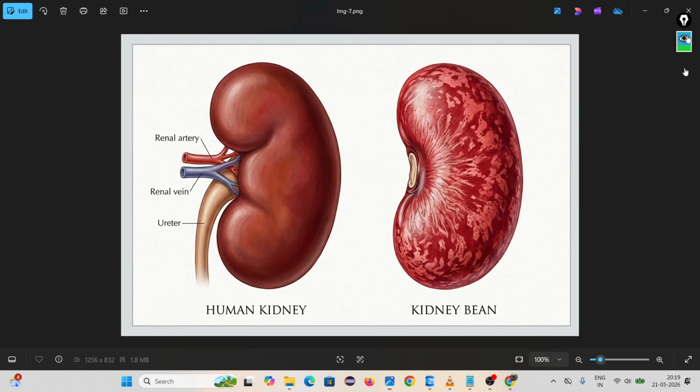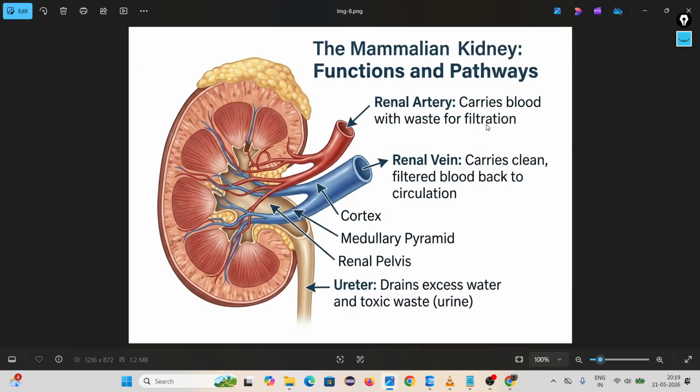Then look, this is our kidney. The kidney looks like a kidney bean, like rajma. Then coming to the kidney, this is the diagram of a kidney. Through the renal artery, blood is coming inside the kidney. Then the renal vein. You have to remember these two terms. The renal artery carries waste blood inside the kidney. We will learn about the renal vein after this.